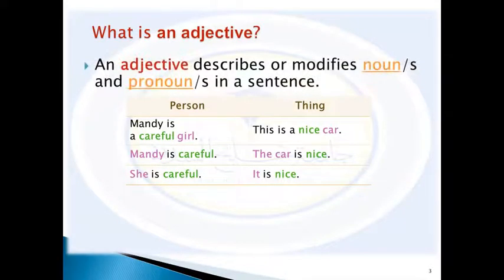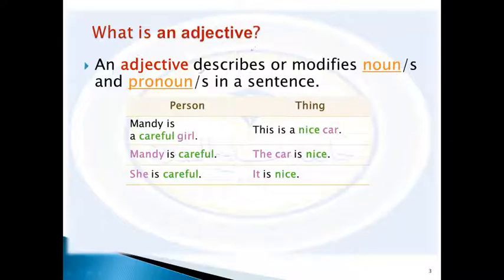So first, what is an adjective? An adjective describes or modifies a noun or nouns and a pronoun or pronouns in a sentence.